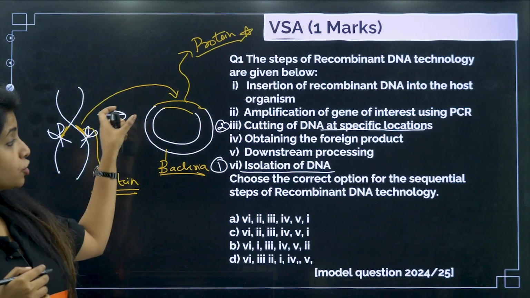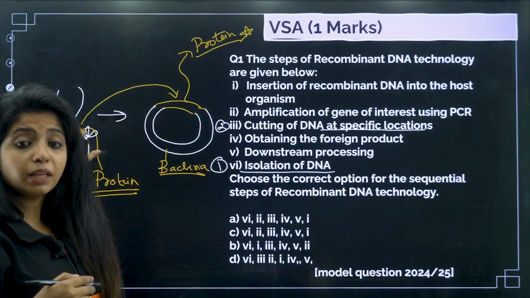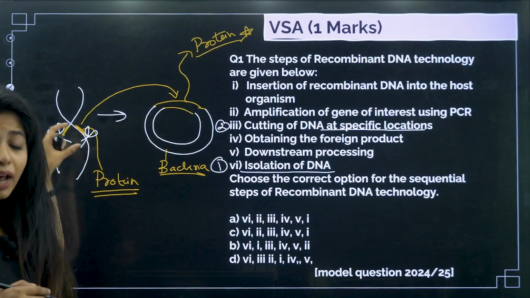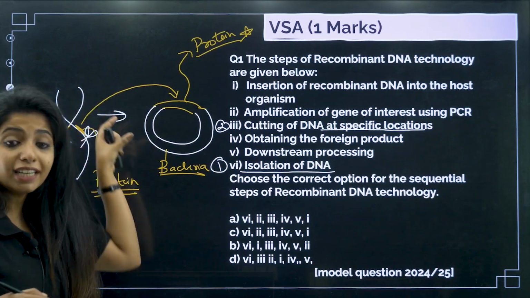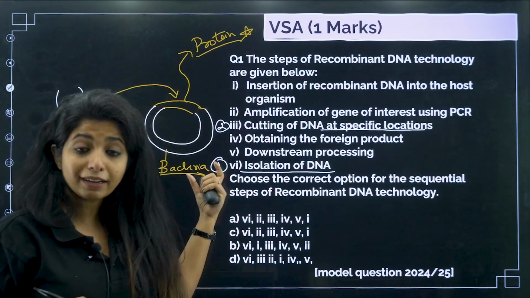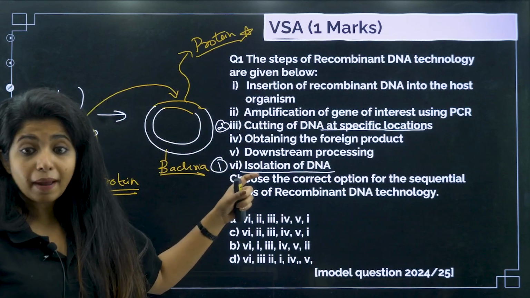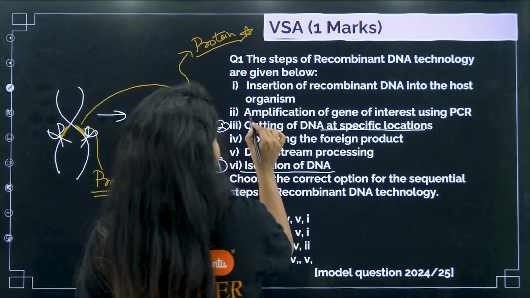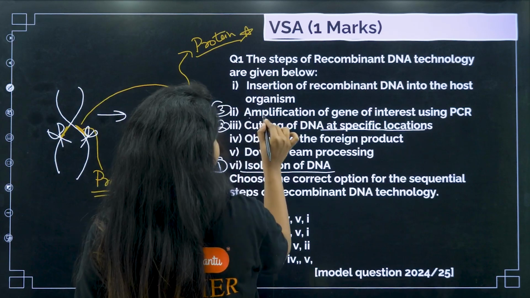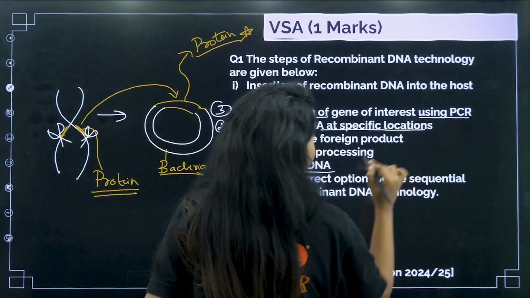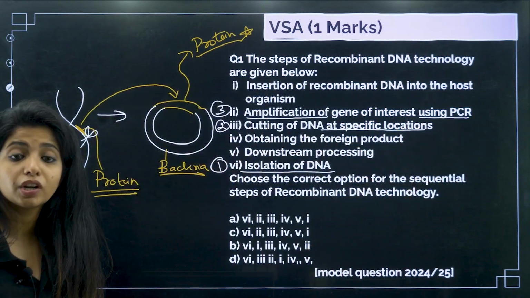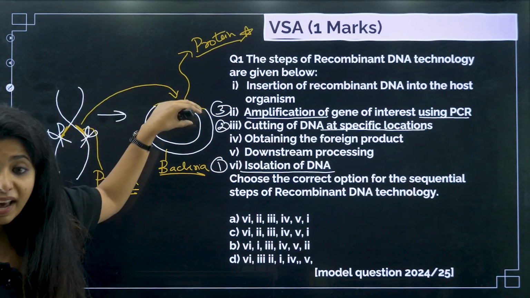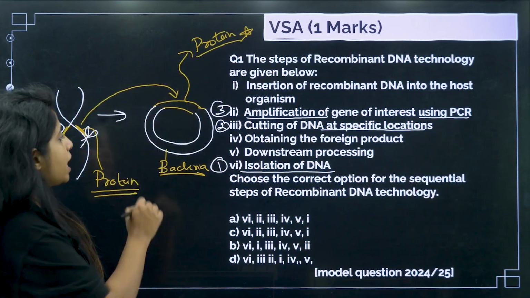After I've cut, I have to make sure I am having multiple copies of this particular thing. Before inserting, I have to make sure I have multiple copies so that I can put these multiple copies in different bacteria, right? So basically, I should be amplifying the gene of interest. The next step should be amplification of the gene of interest using something that is known as PCR, polymerase chain reaction.